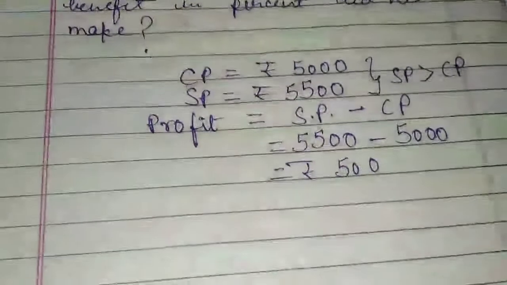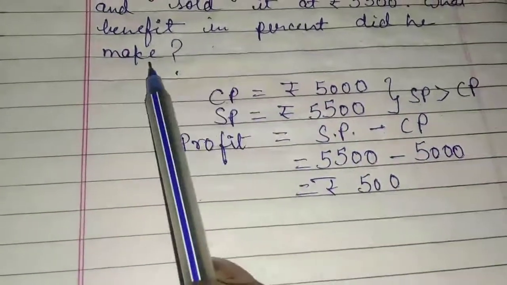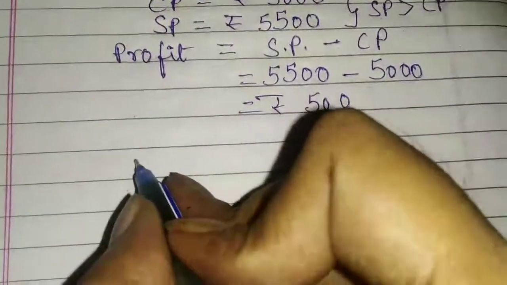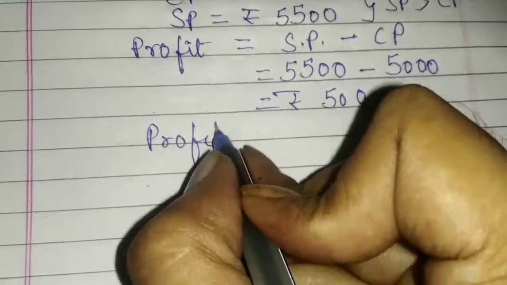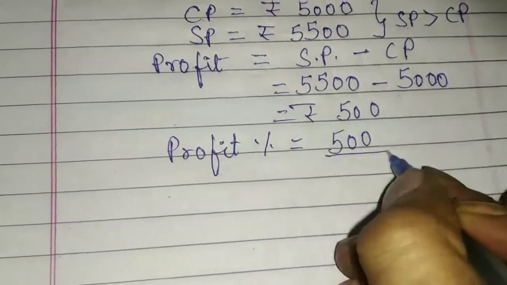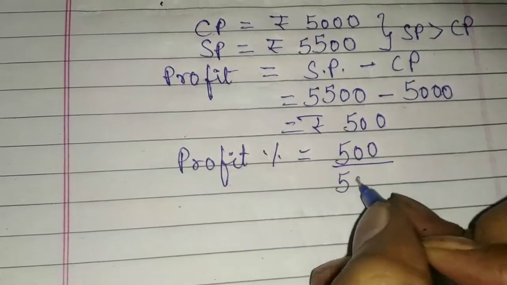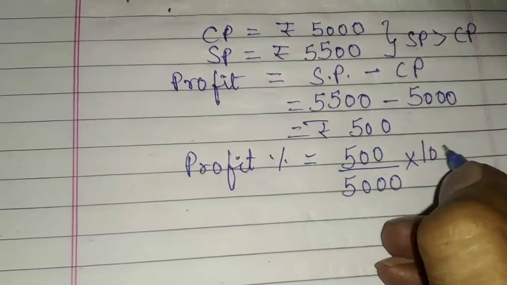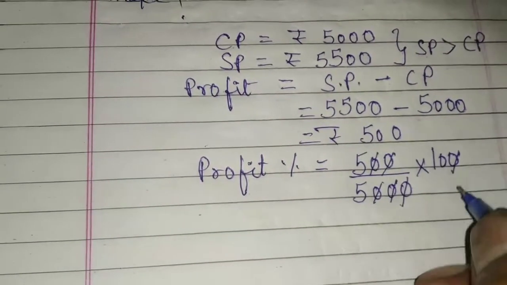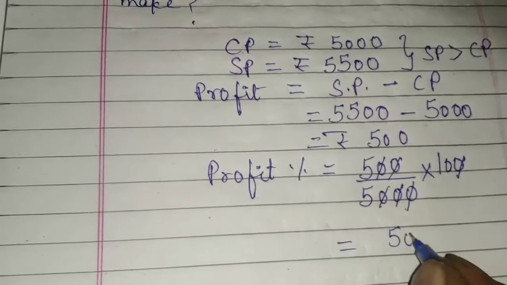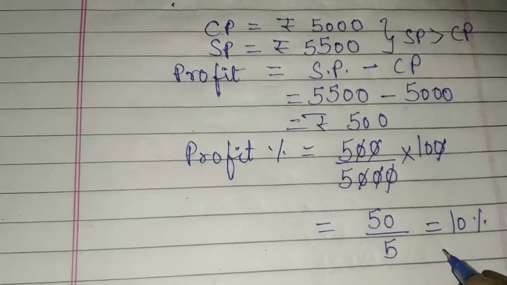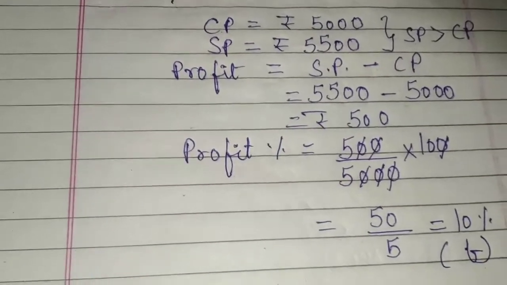Now students, the question asks what benefit in percent, that means now we have to find the profit percent. As I told you, the formula of profit percent is profit upon CP. CP's value is 5,000 and it should be multiplied with 100. Now students, 3 zeros will be cancelled from here, that means 5 tens are 50 upon 5. So the answer of this part will be 10%. That means which option will be right? B option will be right.